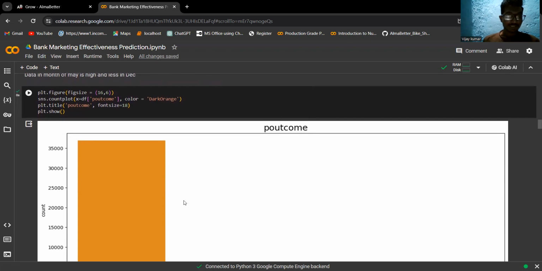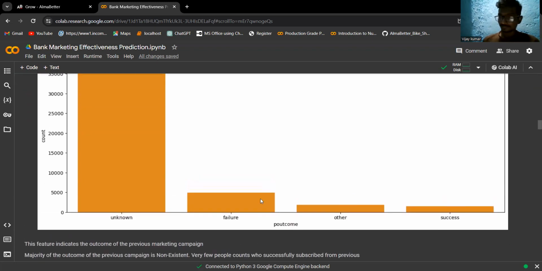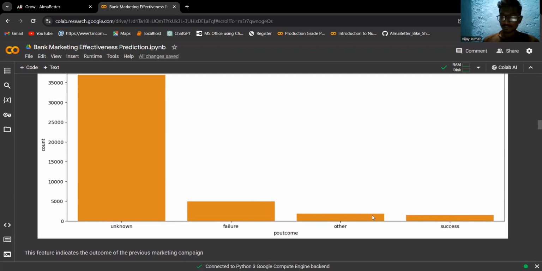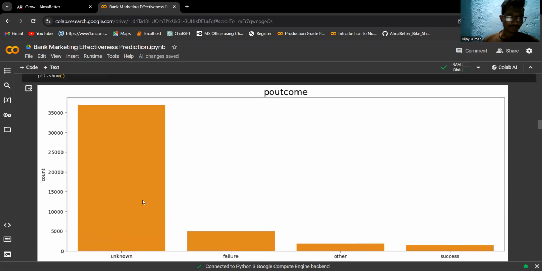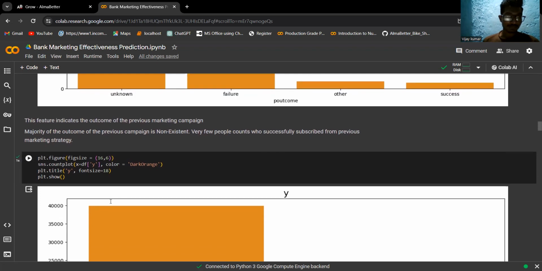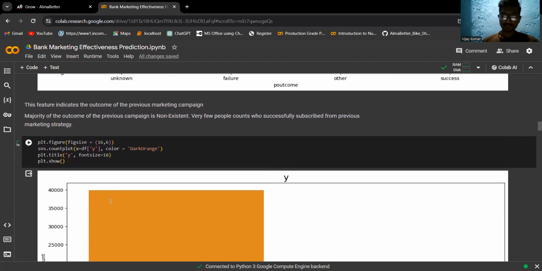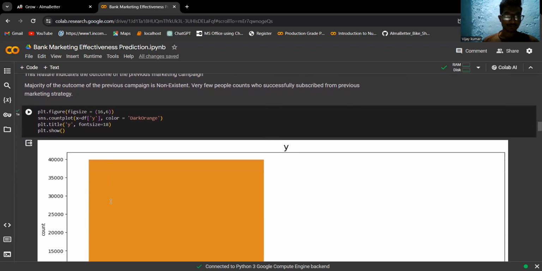Now we'll check the outcome. We have very less success ratio. Most of the replies are unknown. The feature indicates the outcome of the previous marketing campaign. The majority of the outcome of the previous campaign is non-existent. Very few people successfully subscribed from the previous marketing strategy.